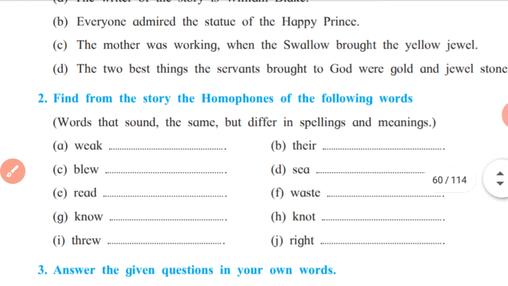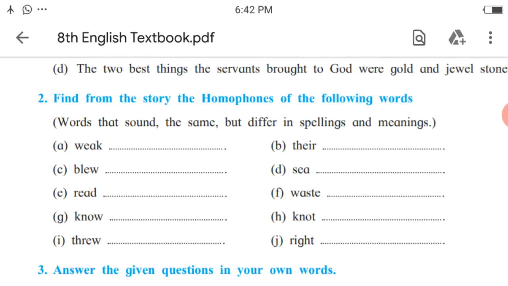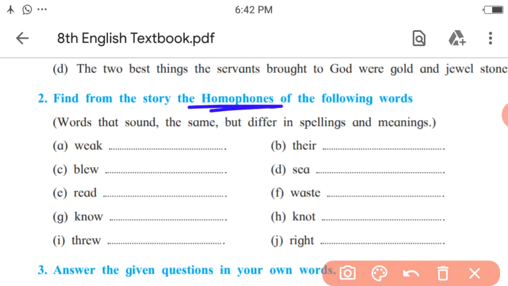Next one. Find from the story the homophones of the following words. What is meant by homophone? Let us see. Words that sound the same but differ in spelling and meanings are called homophones. That is, the pronunciation of two words is the same but their spellings and meanings are different. So here you have to find the homophones for the given words from the passage or the story.